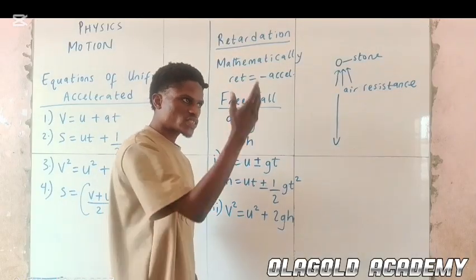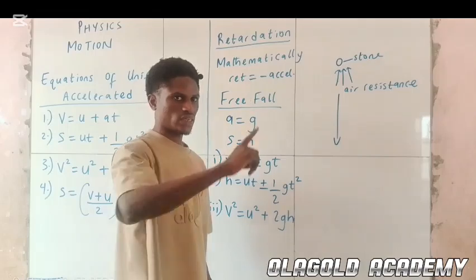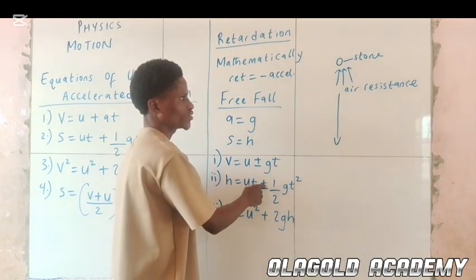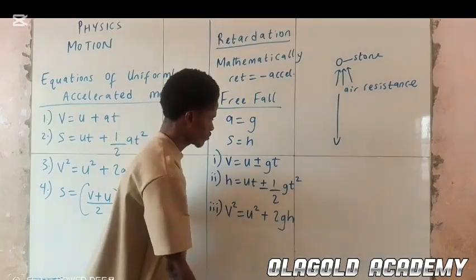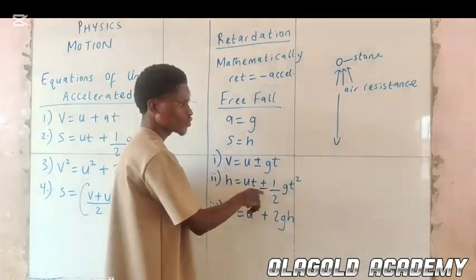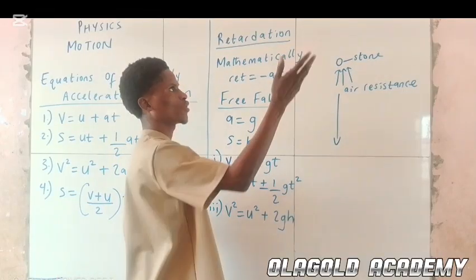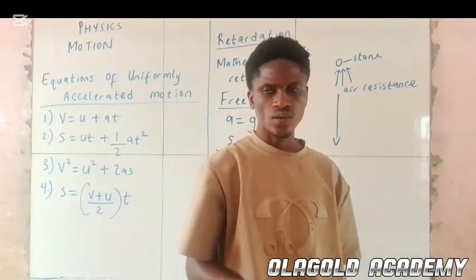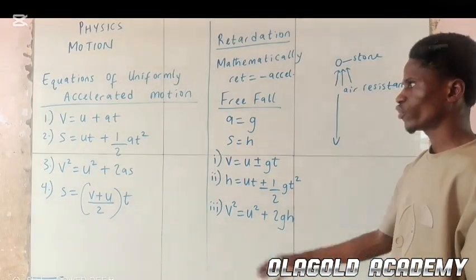If it is under gravity, it is positive. If it is against gravity, it's negative. So positive is used when the object is falling down. Negative is used when the object is being thrown upwards. Alright, let's have these equations on one side before we go into the calculation.